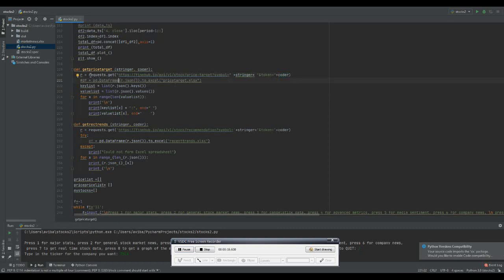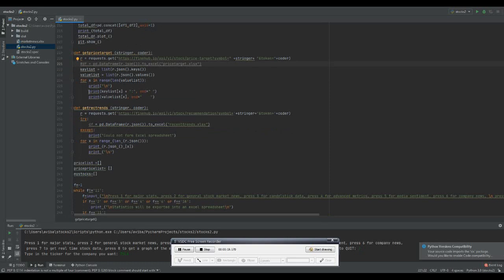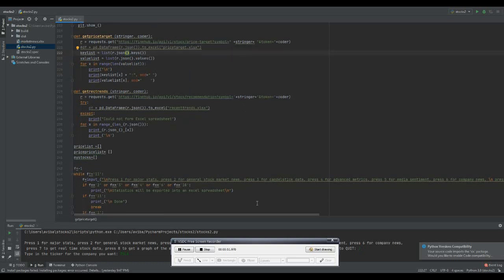Now I'm going to use this to talk a little bit about how we use the JSON files to format the data correctly. We're going to get all the keys from the JSON files, so all the values before the colon, and then we're going to get all the values by taking all the numbers or strings after the colon, so after the headers. Then we're going to print them and add spaces and colons to make it look a bit nicer. And we did the same thing for recent trends.